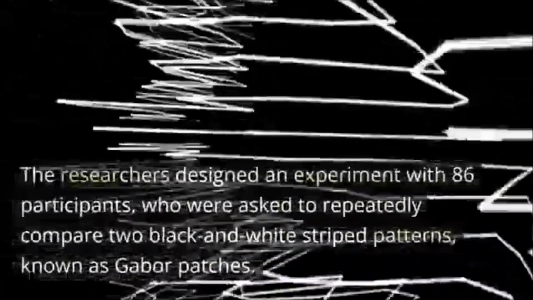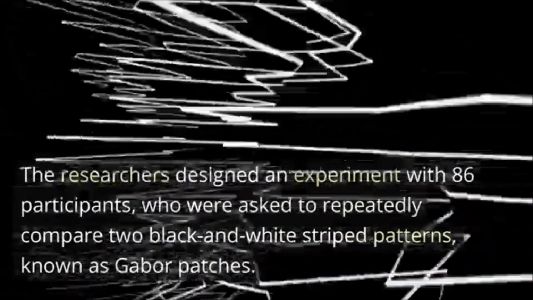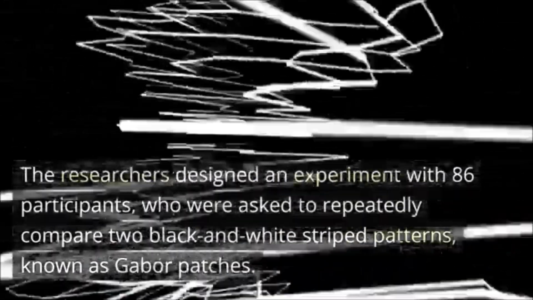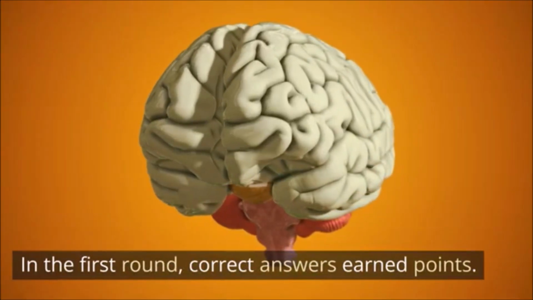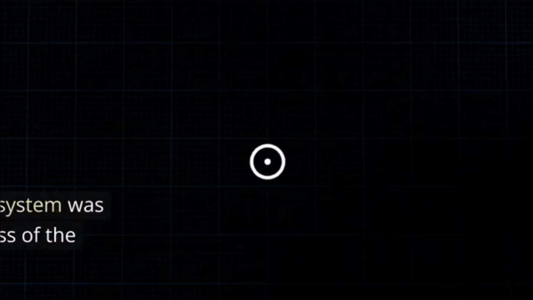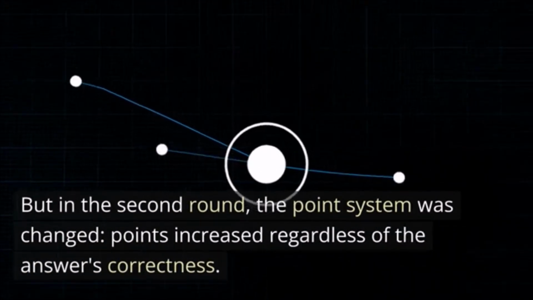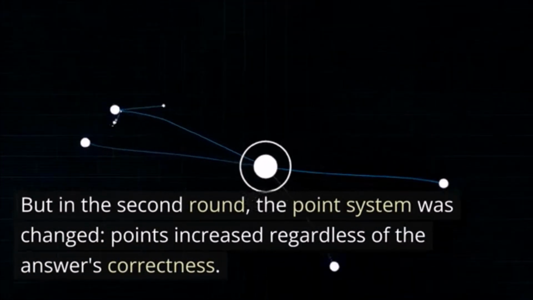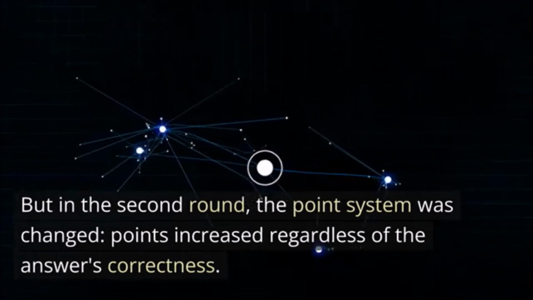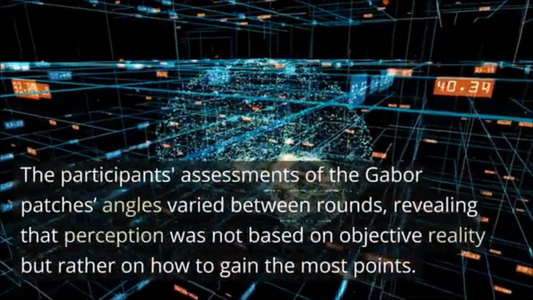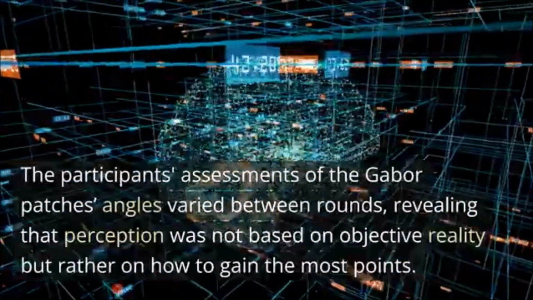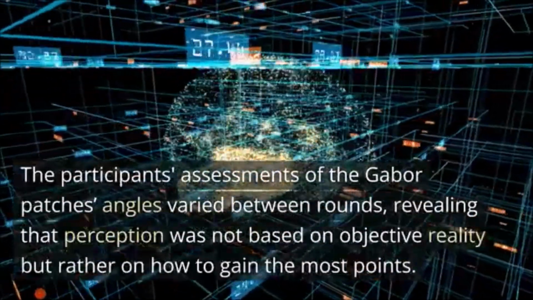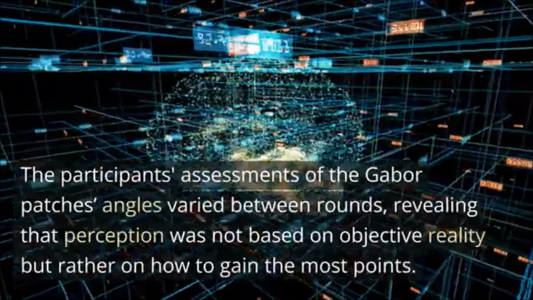The researchers designed an experiment with 86 participants, who were asked to repeatedly compare two black and white striped patterns, known as Gabor patches. In the first round, correct answers earned points. But in the second round, the point system was changed. Points increased regardless of the answer's correctness. The participants' assessments of the Gabor patches' angles varied between rounds, revealing that perception was not based on objective reality but rather on how to gain the most points.